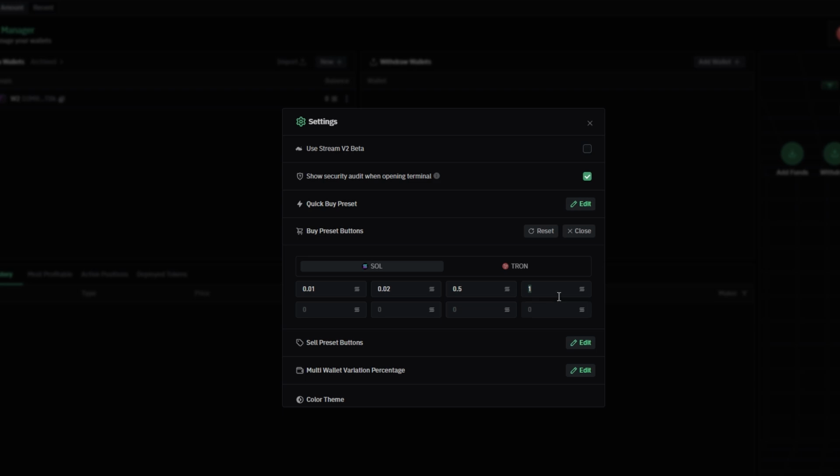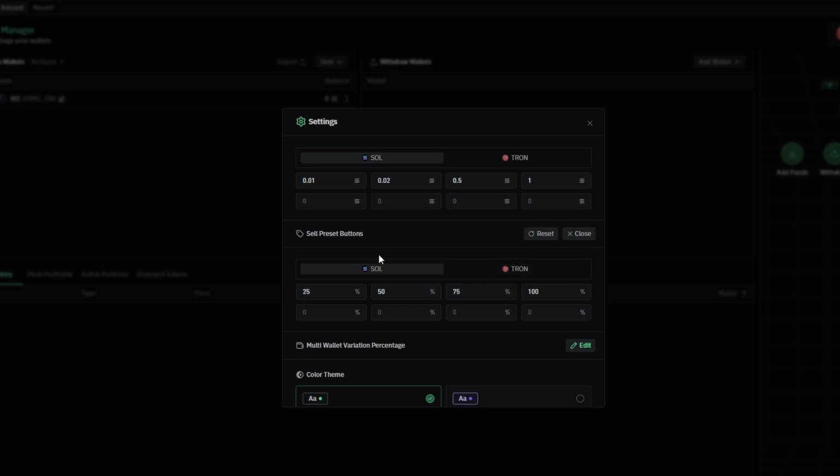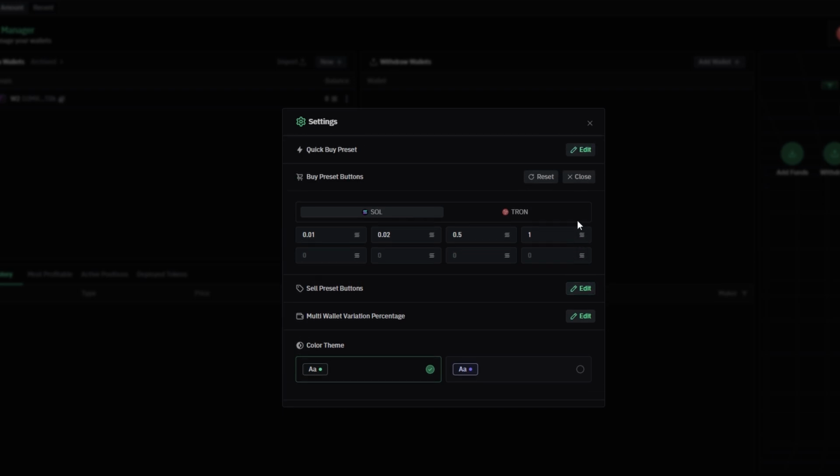You can even set up to 8 different presets for both buying and selling, which makes things super fast when you need to act quickly.